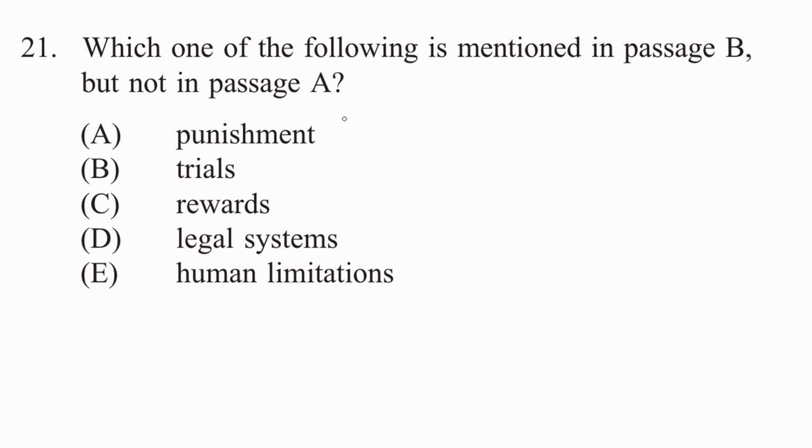So we should try to use process of elimination as best we can before going and spending time working through the passage, looking for ways to cross out bad answers. So let's look at what we have here. One way to approach this would be to do this for each choice. Is punishment mentioned in A? I don't know. We can check it out. I'm pretty sure it's mentioned in B, because we talk about the punishment and how it should be mitigated or not based on the traumatic childhood of a defendant. So we can go back and look for punishment in A.